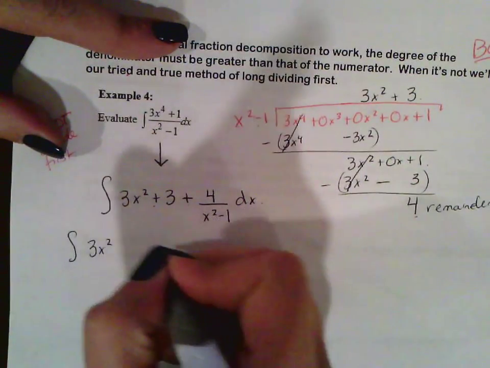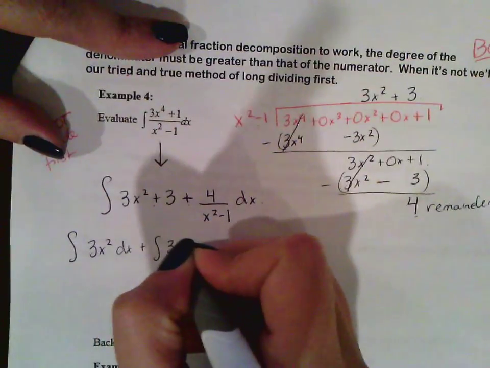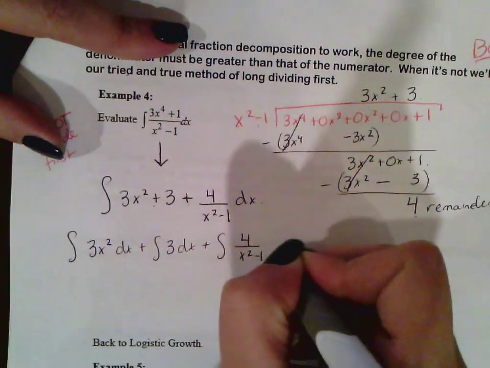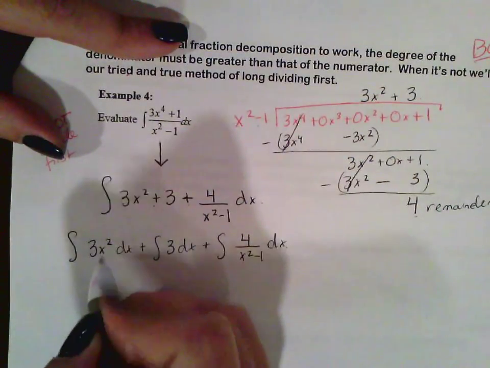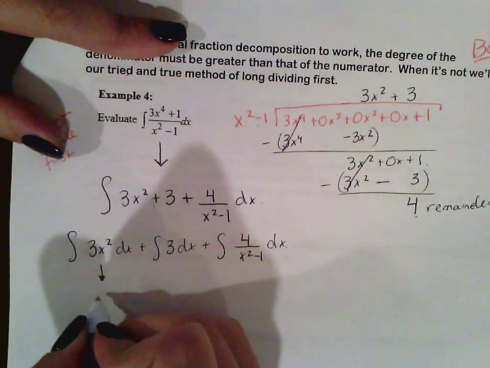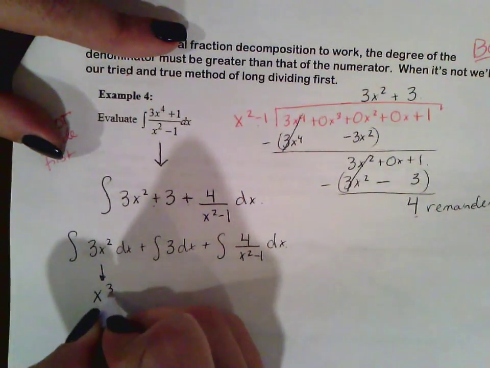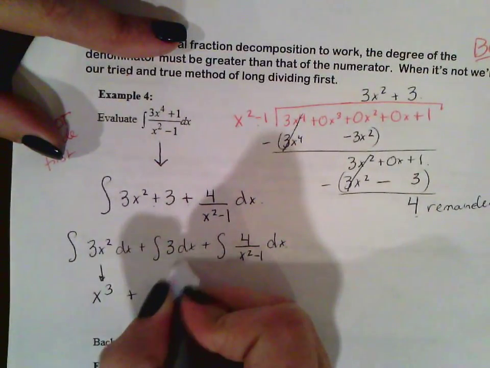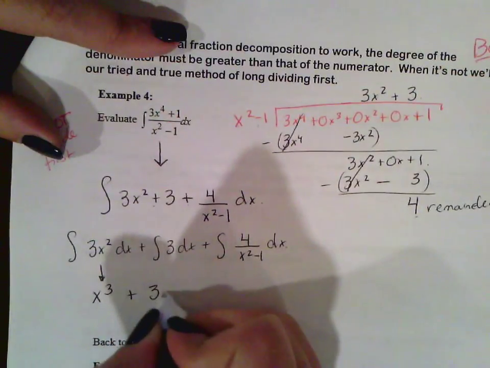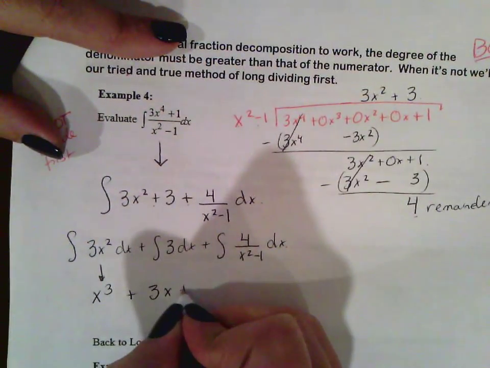So this is the integral of 3x squared plus the integral of 3 plus the integral of 4 over x squared minus 1. Now these two integrate perfectly. The integral of 3x squared is easy. It's going to be 3x cubed over 3, which is x cubed, plus the integral of 3 is easy. It's just going to be 3x to the 1 over 1.